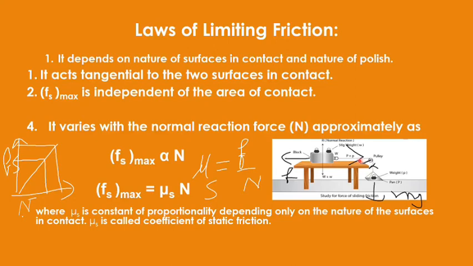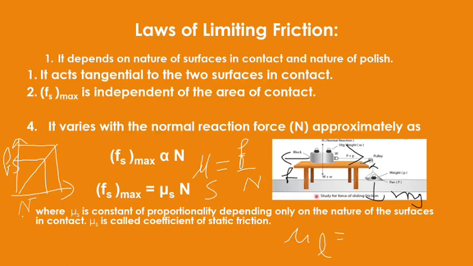So by using this formula, by finding the slope of the graph, I can find the value of the coefficient of limiting friction or coefficient of the maximum static friction. Maximum static friction is simply the limiting friction. So that should be clear to you, that here I may write it as mu L also. Mu L is the symbol for the coefficient of limiting friction. So you should know that we can write mu L or mu S also, because we are talking about the maximum value.